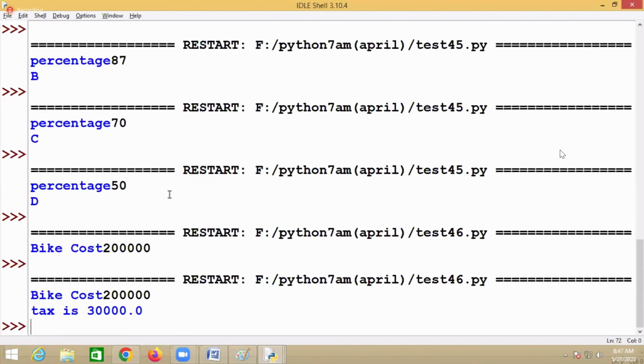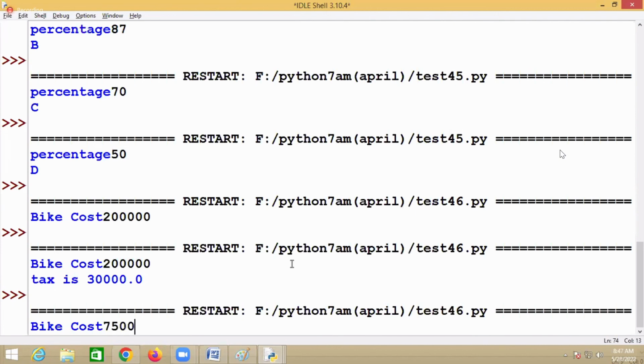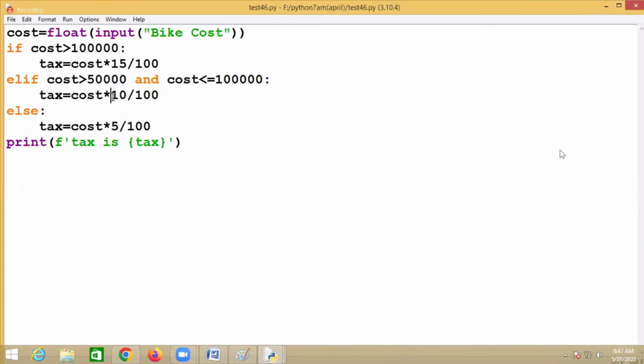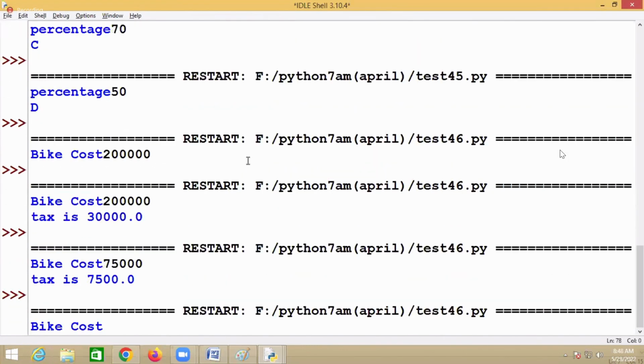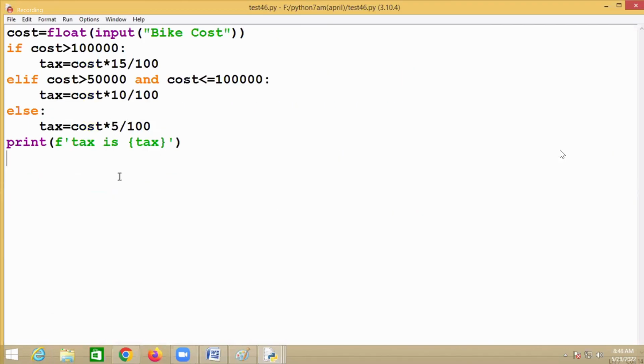Now, bike cost is 75,000, it is 7,500 because of 10%. And I input the bike cost as 45,000, now it is 2,250.